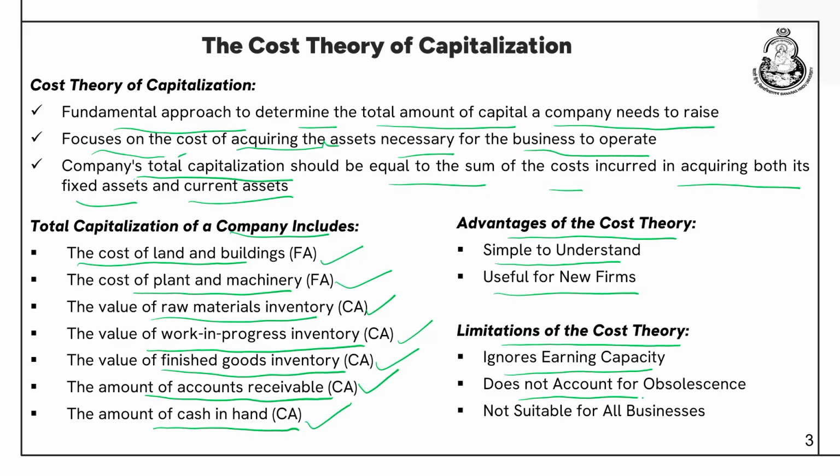So, it is not focusing on earnings of the company. It does not account for obsolescence. It does not take into the fact that the assets might get depreciated, they need to be replaced after a year. That is again missing. Not suitable for all businesses.